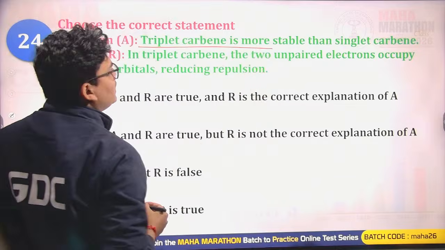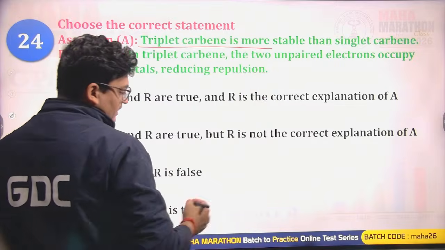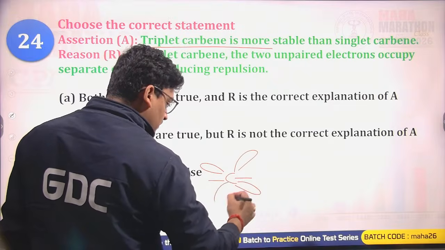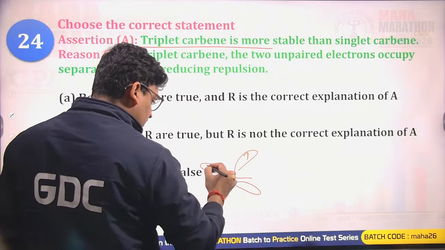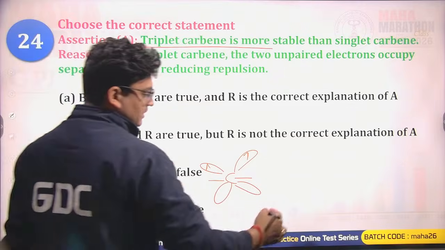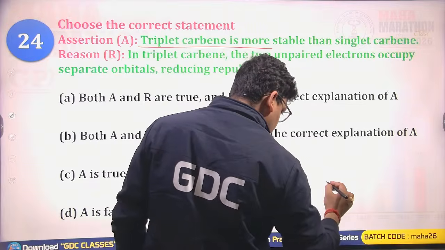Again we have the statement: triplet carbene is more stable than singlet carbene. The triplet carbene is this one, with one electron and one electron. So the triplet carbene is more stable than the singlet one. This is the singlet carbene.